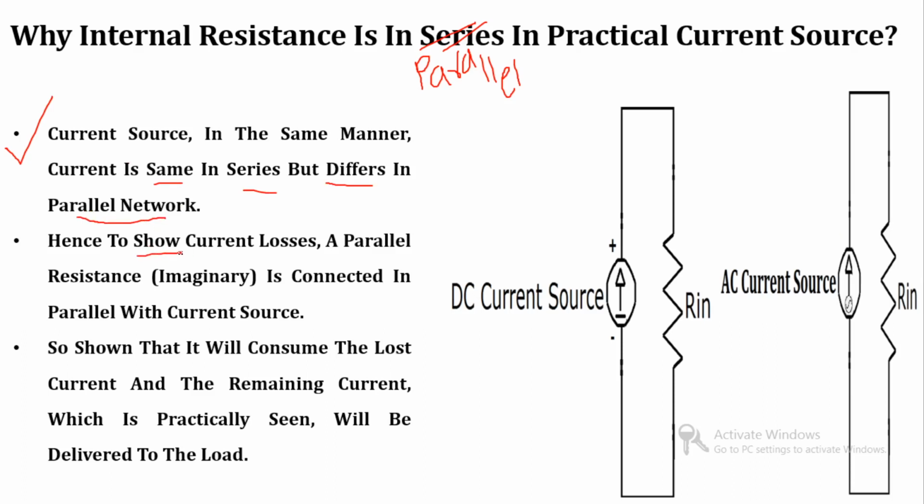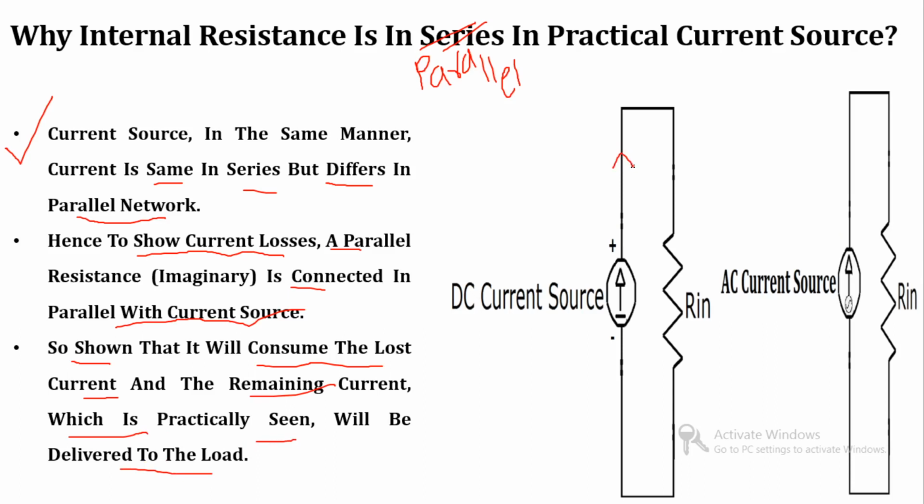So to show the current loss, a resistance is connected in parallel with the current source. Clear? Over here we represented the voltage drop. The same way, to represent the current drop or current loss, we use the parallel resistance which is connected in parallel with the current source. So that shows that it will consume the lost current and the remaining current which is practically seen will be delivered to the load. Clear?